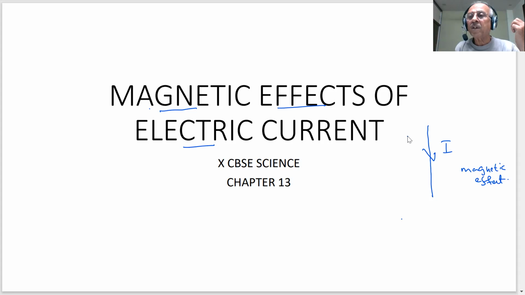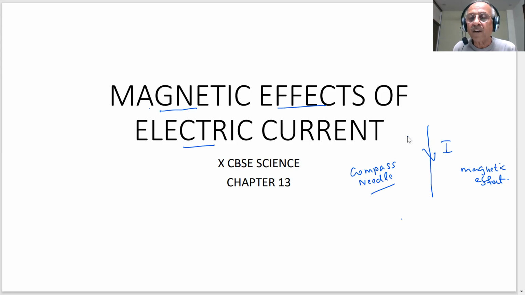How was it discovered? It was discovered accidentally by Hans Christian Ørsted when he was performing an experiment. He found that when electric current was flowing through a conductor, a compass needle near it got deflected. What is a compass needle? I will tell you just now.